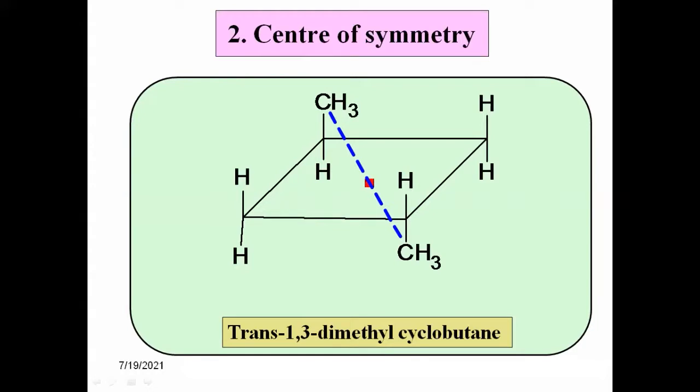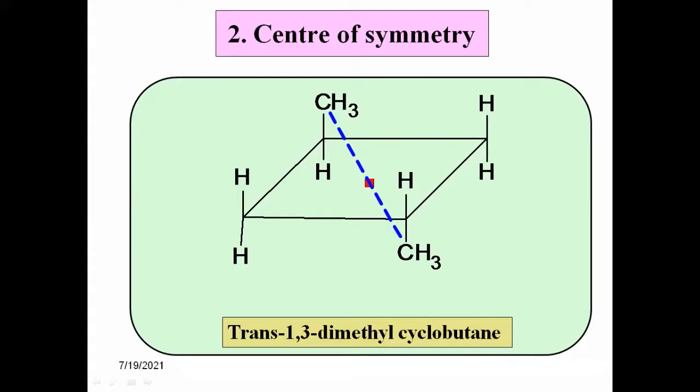Okay, this is a point within the molecule, and when a straight line is drawn through that point, we are having identical groups on both sides of that point. म्हणजे एक पॉइंट आहे त्या मॉलिक्यूल मध्ये असणारा इमॅजिनरी पॉइंट, त्यामधून आपण जर स्ट्रेट लाइन ड्रॉन केली, and if we are having identical groups on both sides of that point, then it is called center of symmetry.